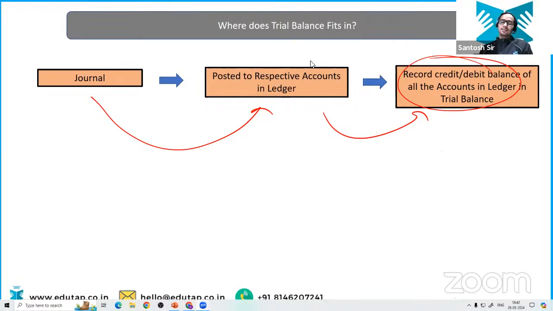Okay, so the students are saying we are going to close down income and expense accounts. Very good. And we are going to carry forward asset, liability, and the capital. That's very nice. Everyone is correct here. Really nice to see this. So I got to know that you were attentive in the previous classes as well, right? That's very good. So this is also going to be useful while preparing the balance sheet. That's why I'm making you revise all these things through posing these questions to you, right?